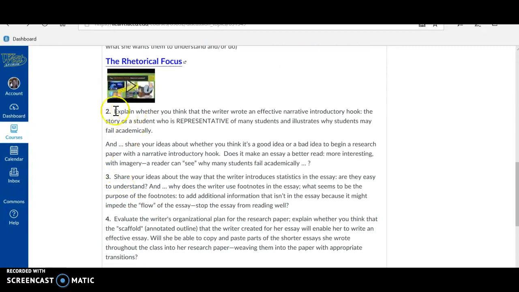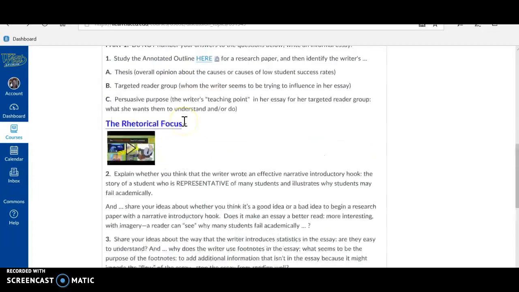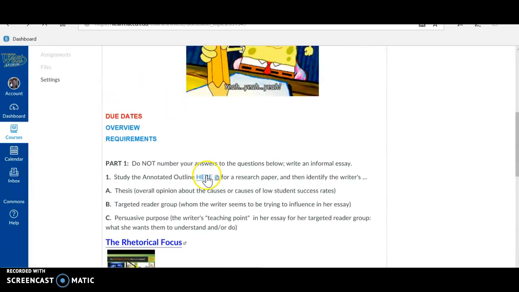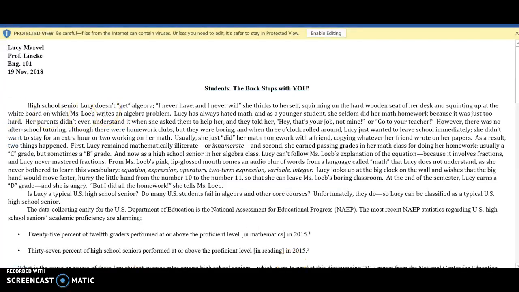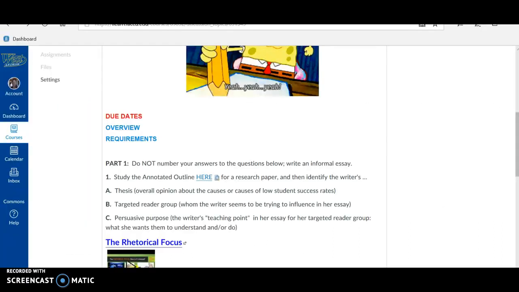Okay, number 2, explain whether you think that the writer wrote an effective narrative introductory hook, the story of a student who is representative of many students and illustrates why students may fail academically. So when I ask you this question, I'm referring here to the annotated outline, and I'm of course clicking on it again, and it's bringing up a narrative hook which begins this annotated outline. So the questions I ask you in this assignment relate to the annotated outline in this link.